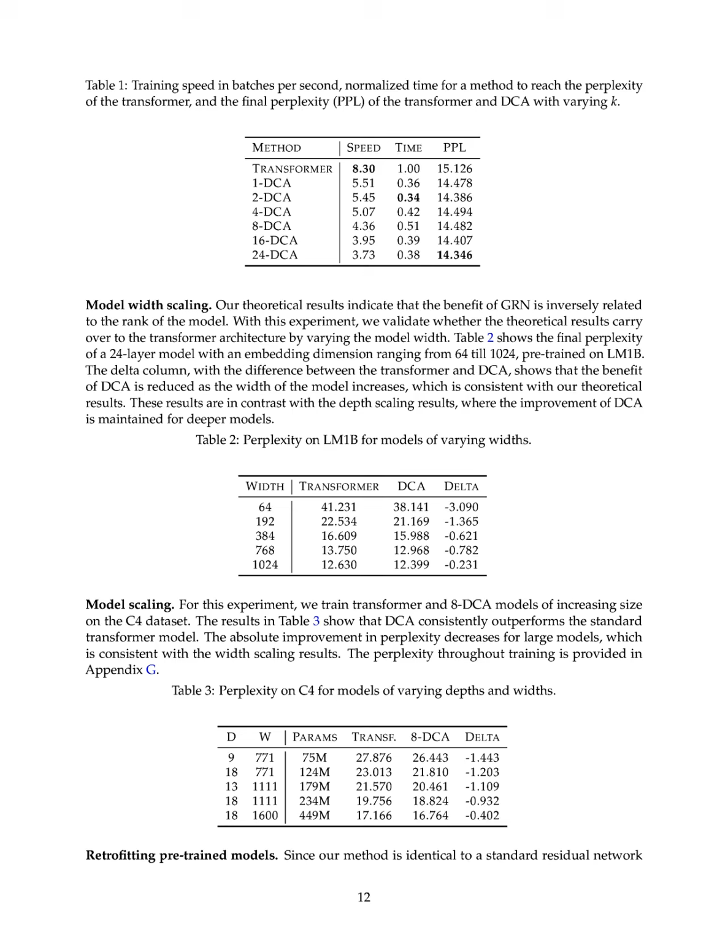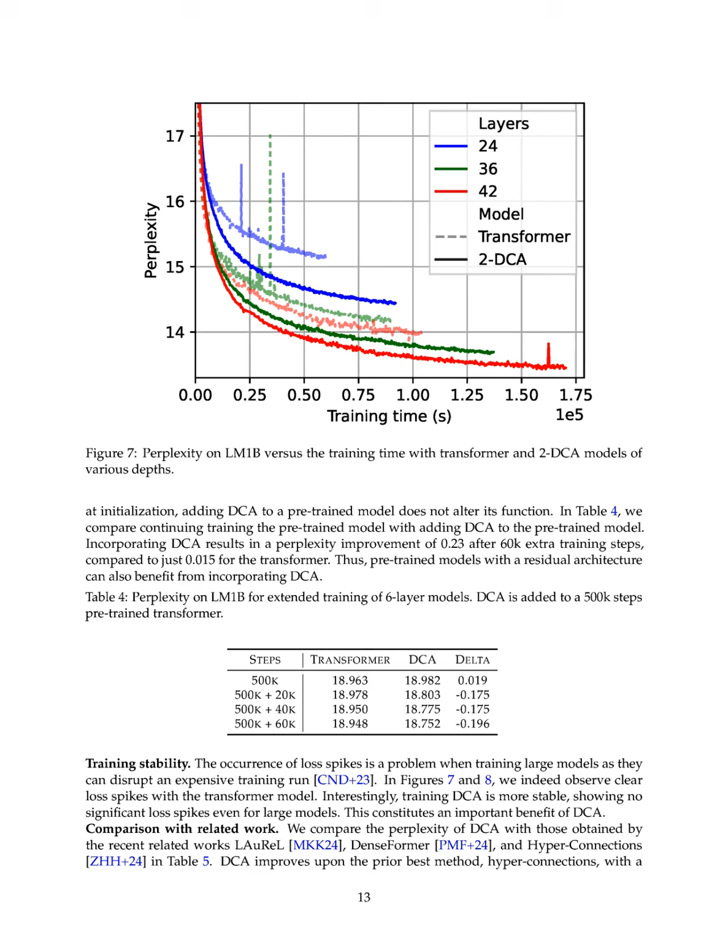The results also showed that DCA's performance improved as model depth increased, with a 30-layer DCA model outperforming a 42-layer standard transformer, highlighting its parameter efficiency. Overall, these findings suggest that DCA significantly enhances model capacity and training efficiency compared to traditional transformer architectures.